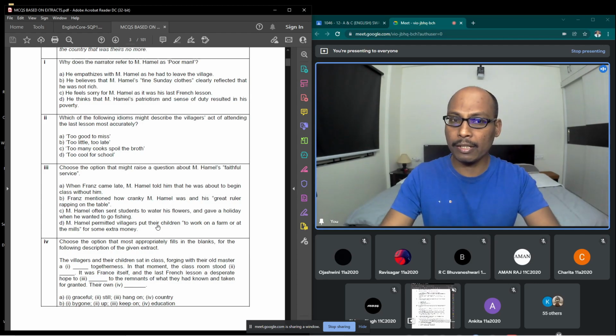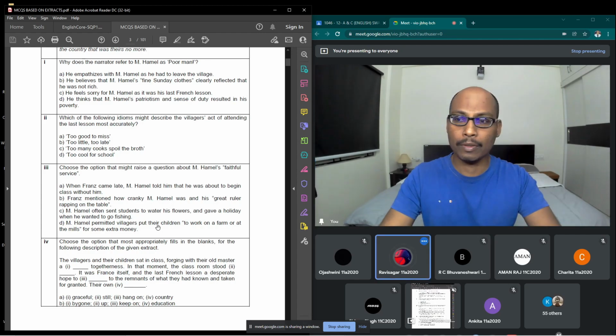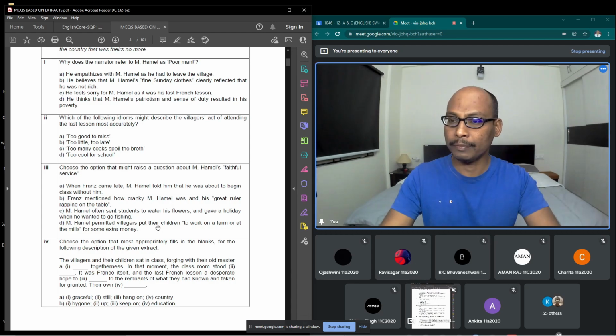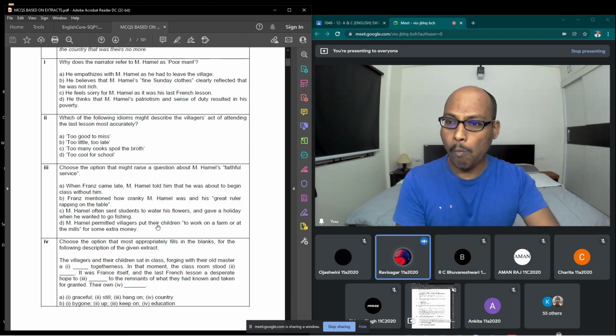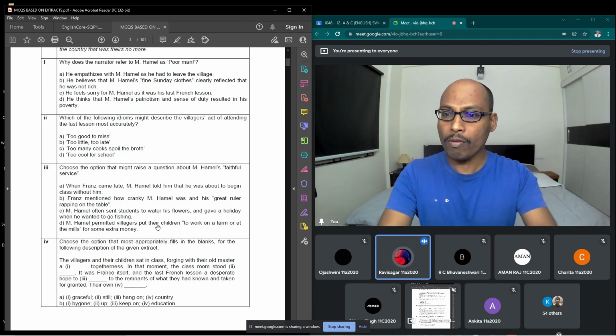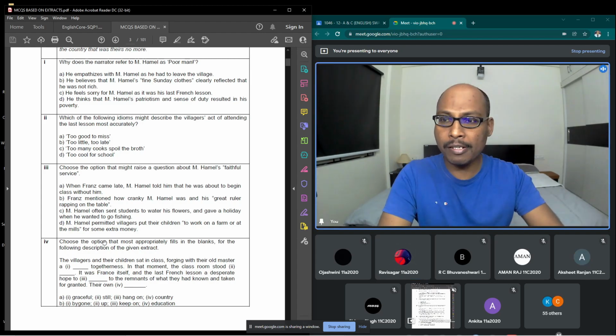Which option is correct? Option A. Can you read? The villagers and the children sat in class, forming with their old master a graceful togetherness. In that moment, the classroom stood still. It was France itself, and the last French lesson, a desperate hope to hang on to the remnants of what they had known and taken for granted, their own country. Right. Is it correct? Others?